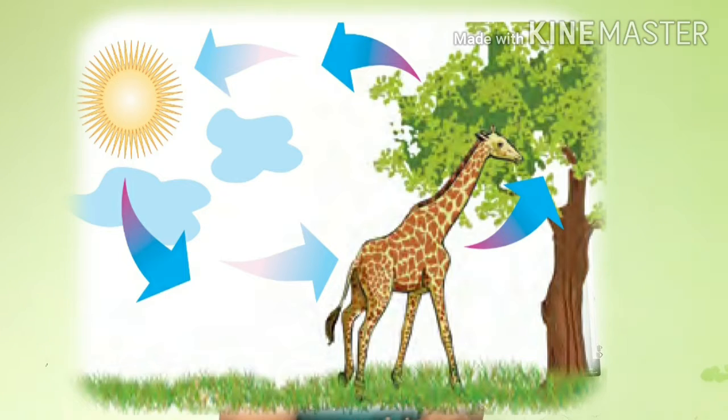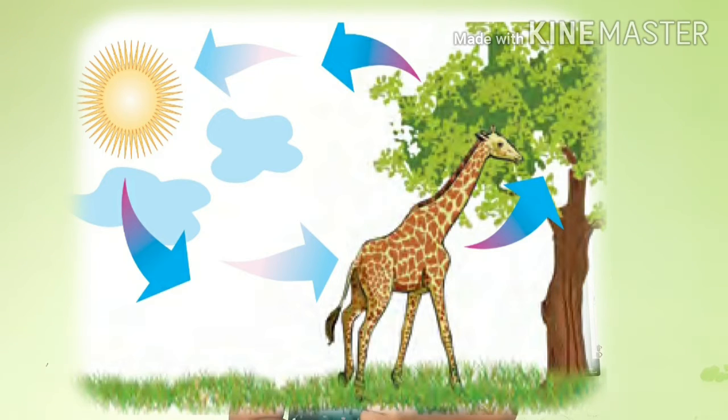Because of this food chain, every living thing gets the food it needs and therefore continues to live.